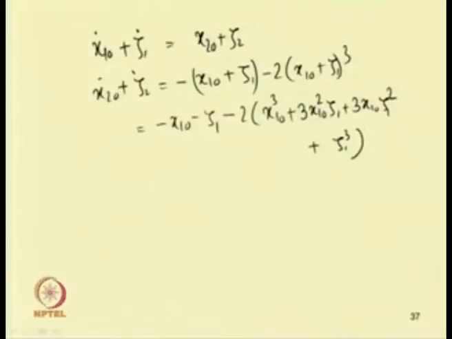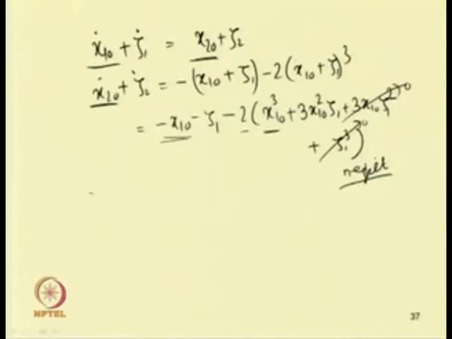And here, as zeta1 is a small perturbation of this zeta1_0, we can neglect the higher order terms. That means we can neglect this zeta1 square term and the zeta1 cube term. These two terms we can neglect, and so we can write this equation. Also, we know that x1_0 dot equals x2_0 and x2_0 dot equals minus x1_0 minus 2 x1 cube.